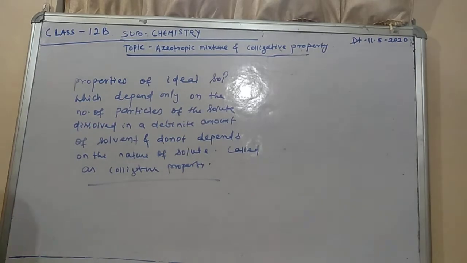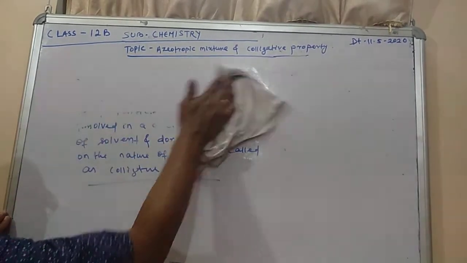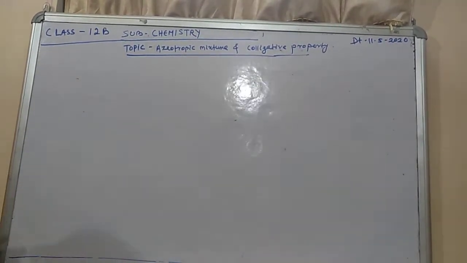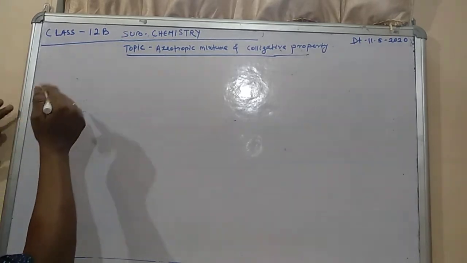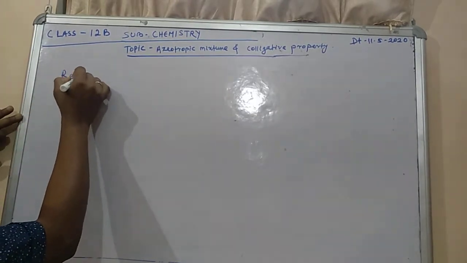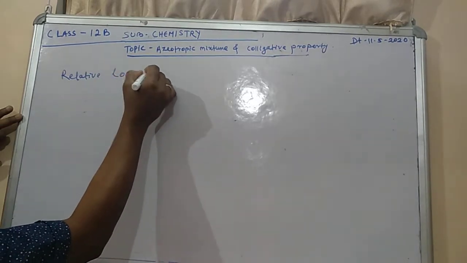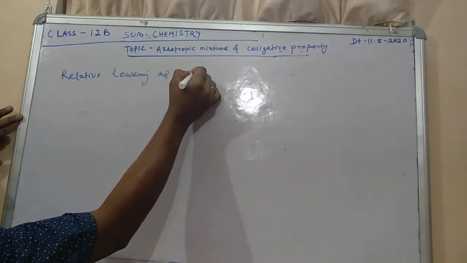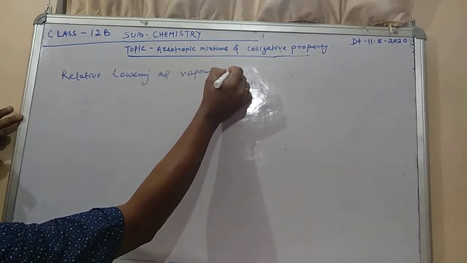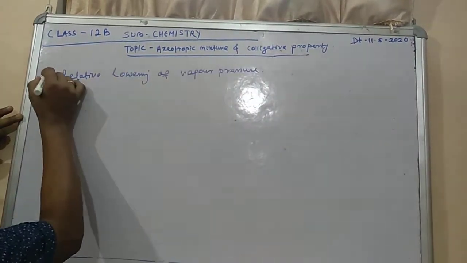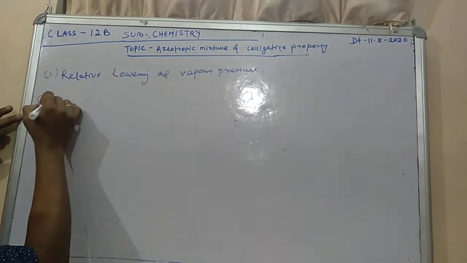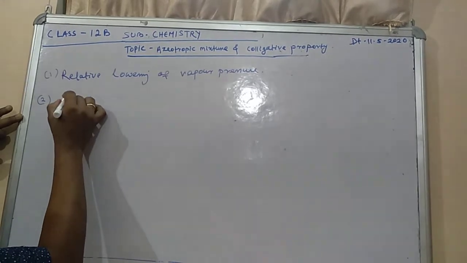So, what are the different types of colligative property? Among the colligative properties, one is relative lowering of vapor pressure, number one. Number two, osmotic pressure.